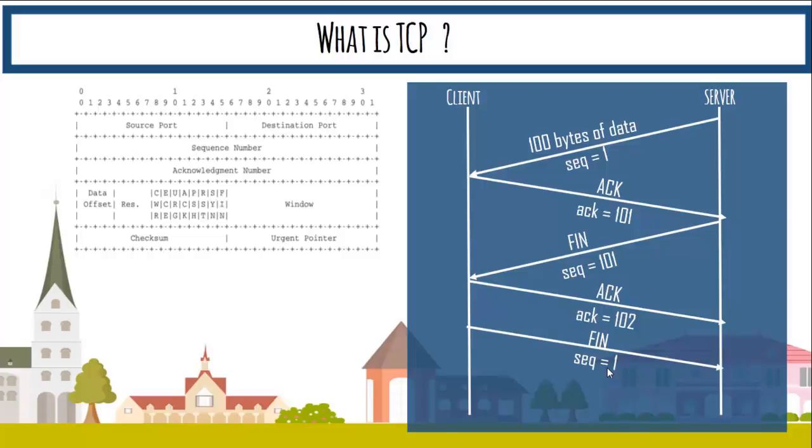So in the previous example, when the client and server had established the connection, the sequence number was 0, and it was expecting the acknowledgement, and the acknowledgement wasn't received yet. And now the sequence number is set to 1, the acknowledgement number is provided, which is equal to 2, and the acknowledgement is given back to this.